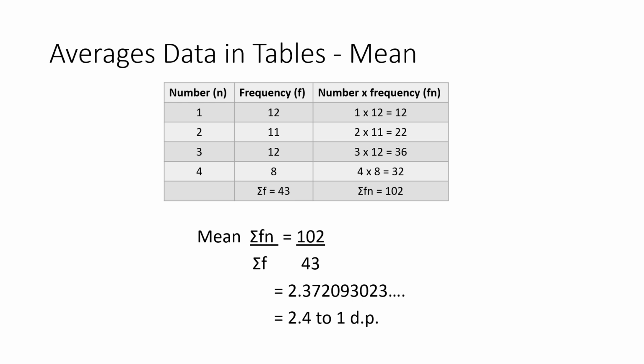I then add up the 12, 22, 36, and 32 to get 102. So all the numbers in this table would add up to 102. I then work out the frequency total, which is 12 add 11 add 12 add 8, 43. And then I work out the mean. Now the mean is sigma fx, which is the total of the third column, divided by sigma f, which is the total of the second column. So we've got 102 divided by 43, 2.372, etc., which would round to give me 2.4 to 1 decimal place. Remember, decimals are okay as means.